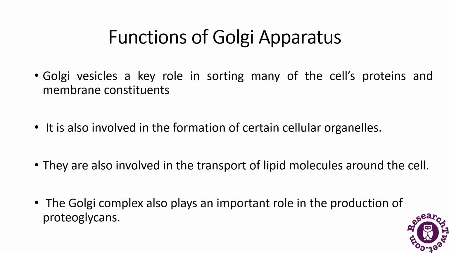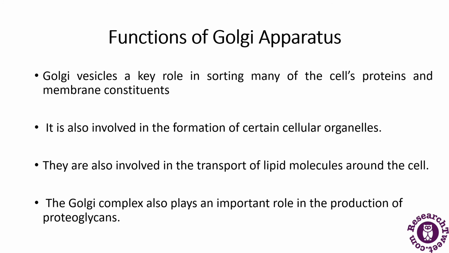It is involved in the formation of certain cellular organelles. They are involved in the transport of lipid molecules around the cell, and they also play a major role in the production of proteoglycans. So this was about the functions. For example, it is involved in the formation of certain cellular organelles. So what are these organelles? These can be the plasma membrane, lysosomes, acrosomes of spermatozoa, and cortical granules of various oocytes.